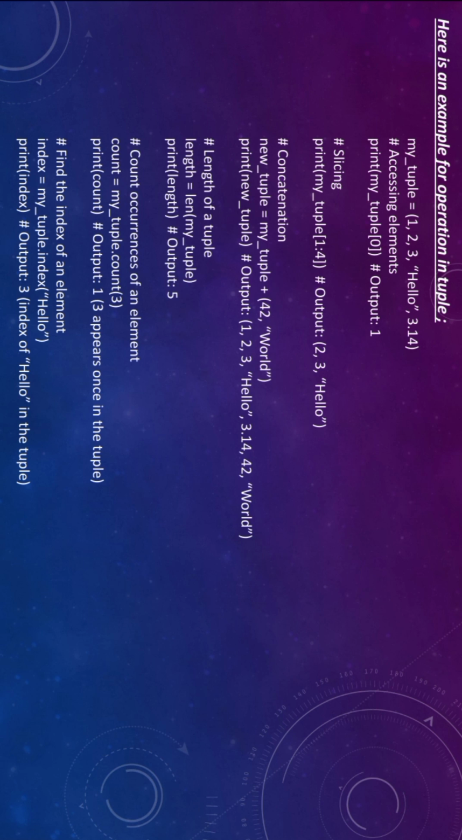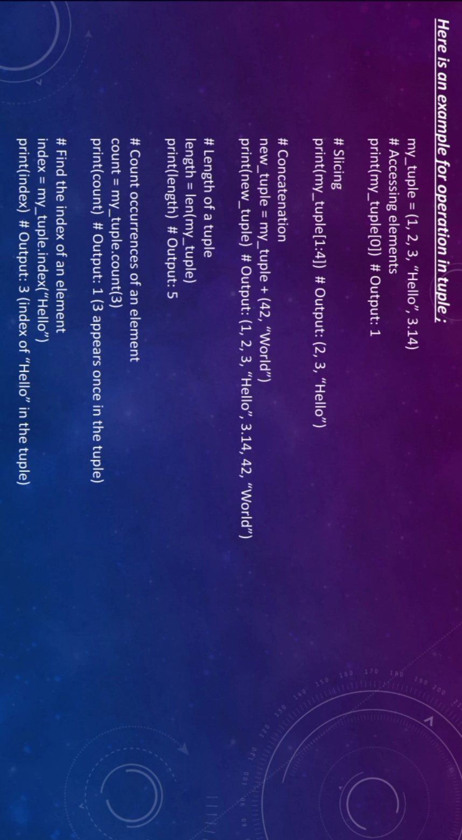Next we are finding the index of an element, which index is present for a single element. So we are giving index is equal to my tuple dot index of hello. We are checking the index of hello. So print index, then we will get the output as 3 because the index of hello in the tuple is 3.